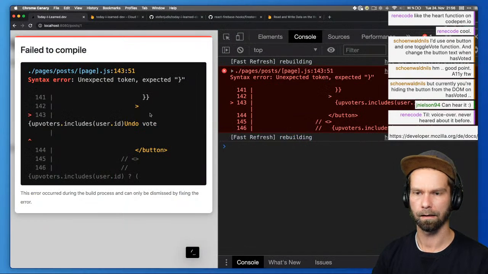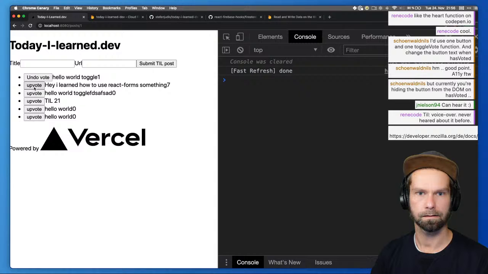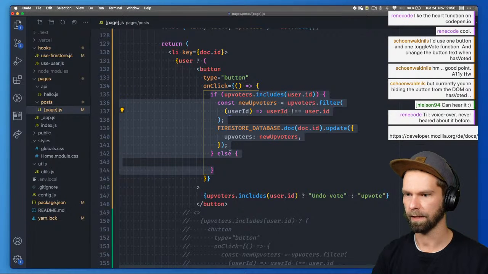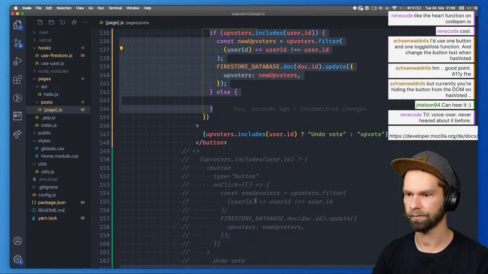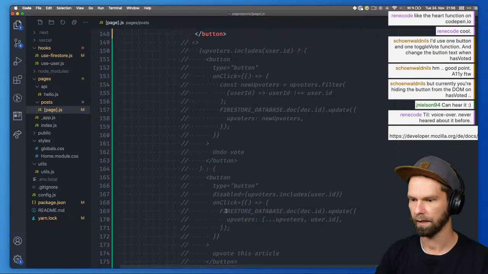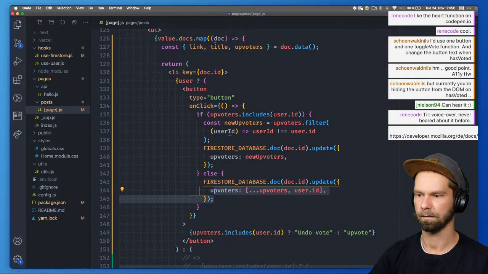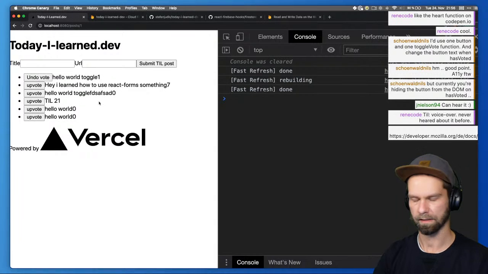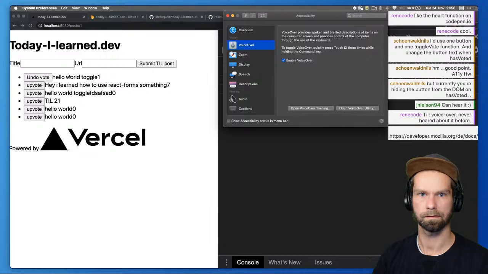So we're gonna go back, and we see first of all an exception. Okay, so this now should stay exactly. No, we have to change the data because otherwise it's not updating. So if it includes undo, and otherwise we want to do this. Okay, let's see. So this works again. So let's bring back in VoiceOver, and let's see if this is announced.